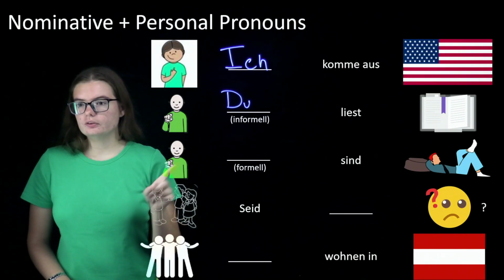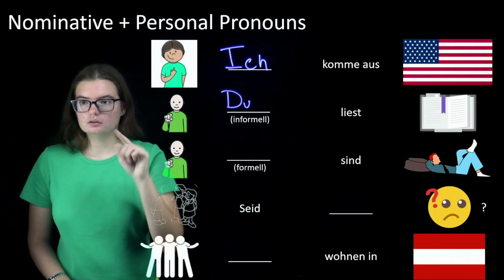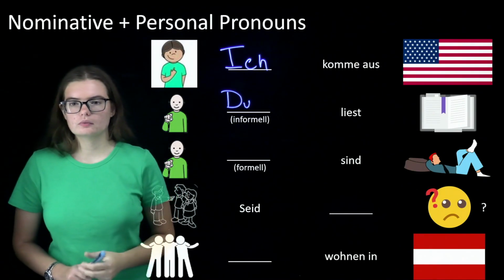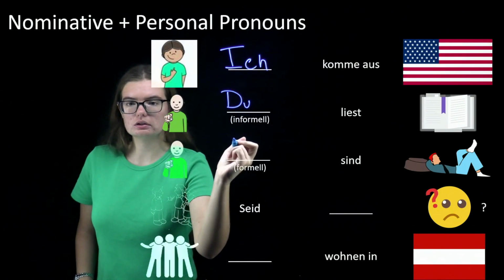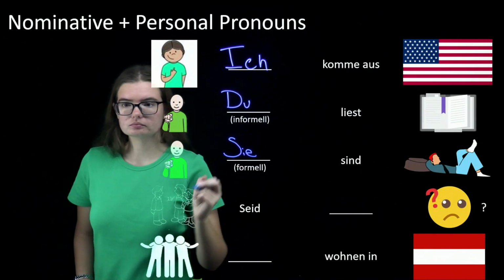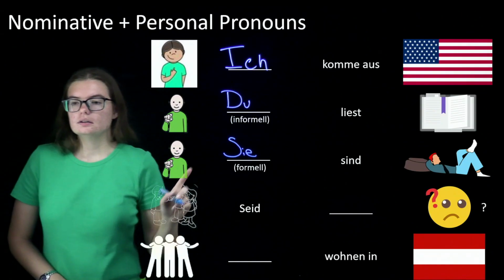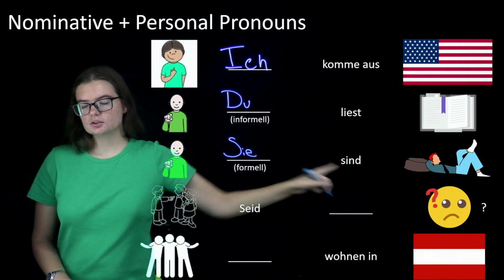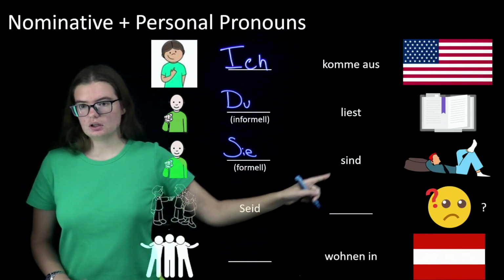But then we have you formal, and that is actually going to be Sie. You are relaxed. Sie sind entspannt.